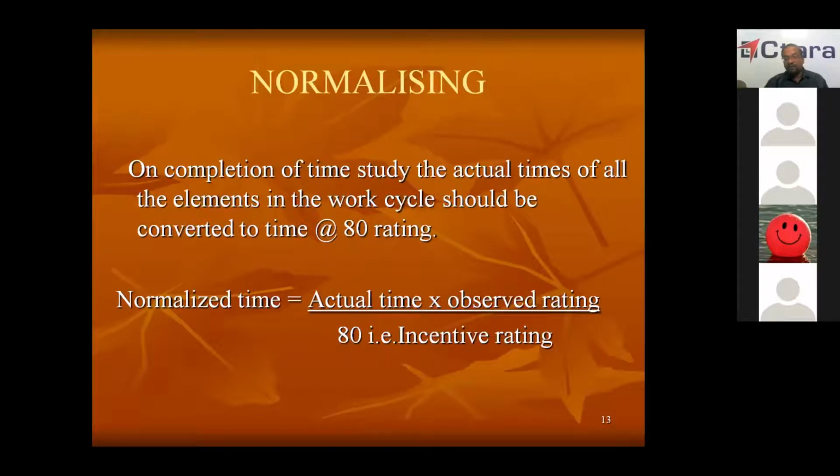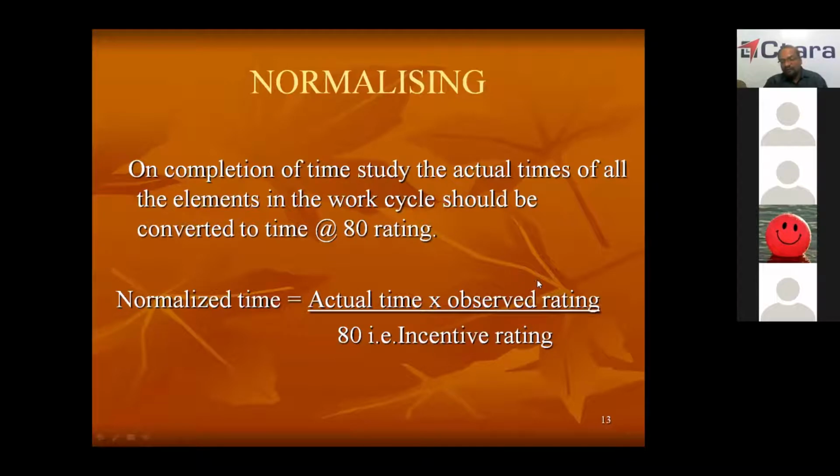If he is working at a normal rate, without wasting much time, at a comfortable timing, we will give him the standard rating, that is 80. If in view of the work study inspector the worker is working at a slower rate, he will give him 60 rating. If he is working very slowly, he will give him 40 rating. Observed rating will become 40.